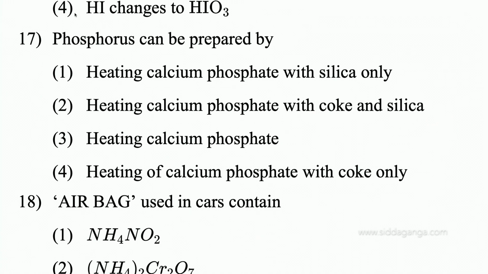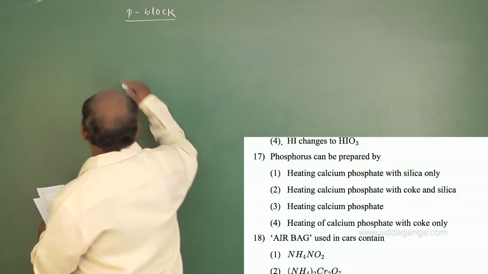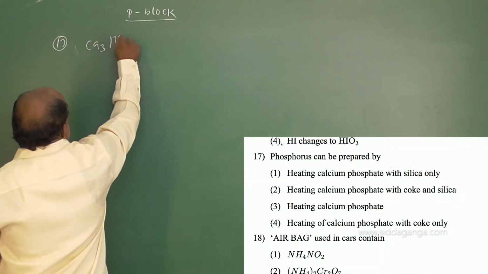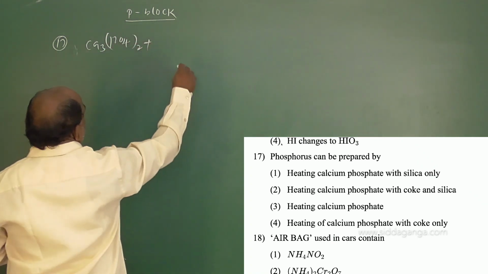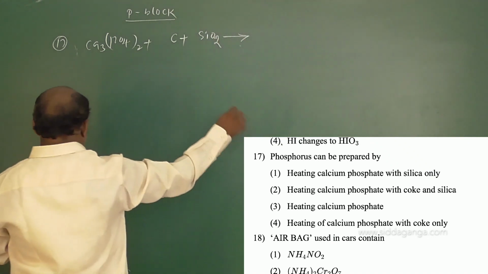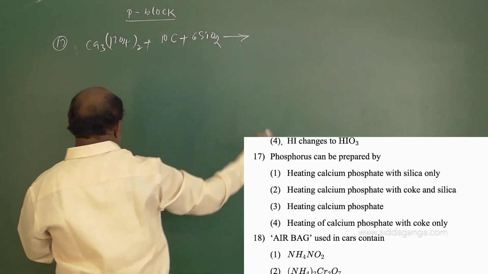So phosphorus can be prepared by, the option for this question is option B, the right answer, because of heating calcium phosphate with coke and silica. So make a note regarding the equation. This is completely beyond NCERT. So write down that equation regarding question number 17. Phosphorus: 2Ca3(PO4)2 plus coke, which means carbon, plus silica, SiO2, gives rise to 10C and 6SiO2.